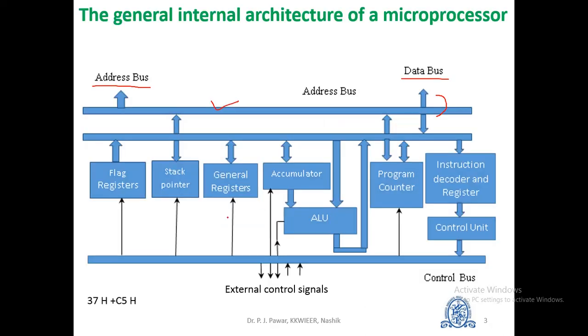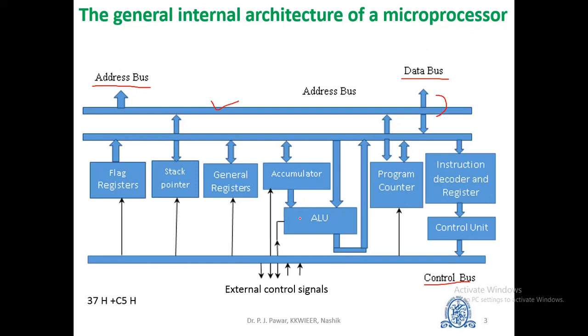The next bus is the control bus. The lines that carry control signals like clock signal, interrupt signal or ready signal are called control bus. They are bidirectional, and the signal that denotes that the device is ready for processing is called ready signal, and the signal that indicates to a device to interrupt its process is called an interrupt signal.